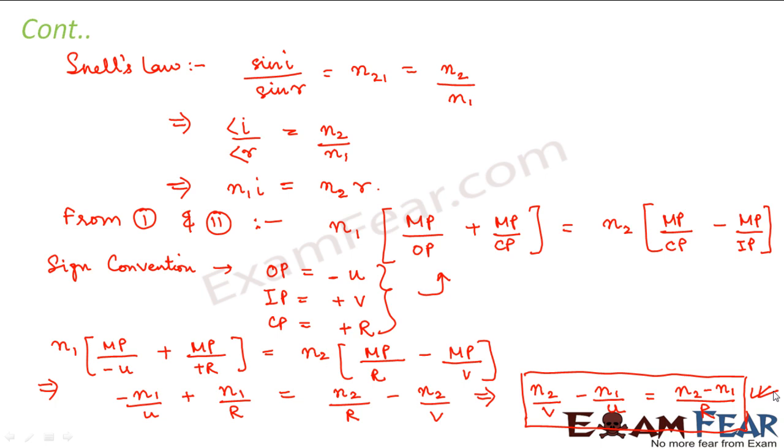So please understand this derivation and also remember the expression which we have obtained, so that in case of problems you do not need to derive the entire thing. You can just put the expression and you can solve the problems. Right?